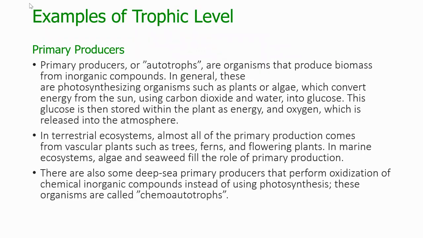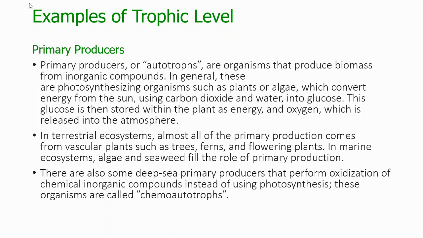Examples of trophic levels. Primary producer. Primary producers or autotrophs are organisms that produce biomass from inorganic compounds. In general, these are photosynthesizing organisms such as plants or algae, which convert energy from the sun using carbon dioxide and water into glucose. This glucose is then stored within the plant as energy, and oxygen is released into the atmosphere.